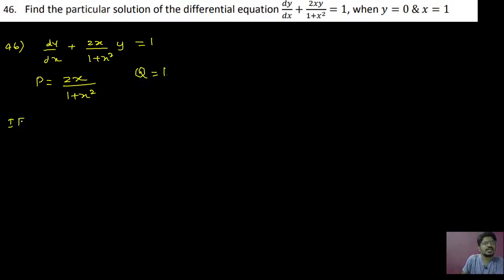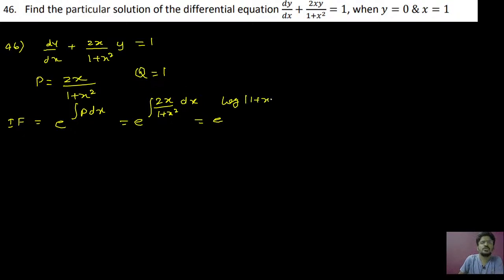Now we can calculate the integrating factor, that is e to the power of the integration of p with respect to dx. The p value is 2x divided by 1 plus x square dx. So that will be e to the power of log of mod of 1 plus x square, because you can just see the integration of 2x divided by 1 plus x square is log of mod of 1 plus x square. So the integrating factor will be 1 plus x square, because we all know e and log are inverse to each other. So the output will be 1 plus x square.